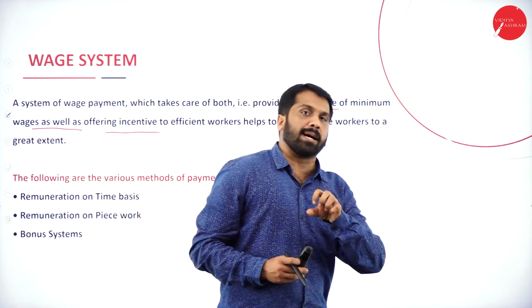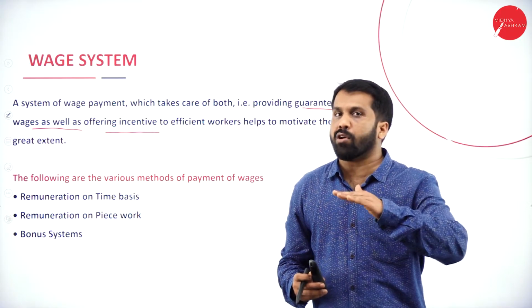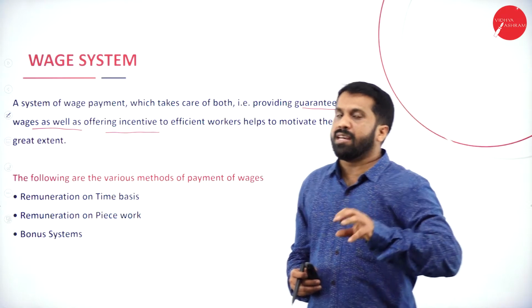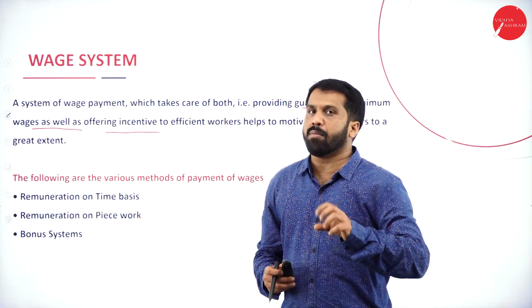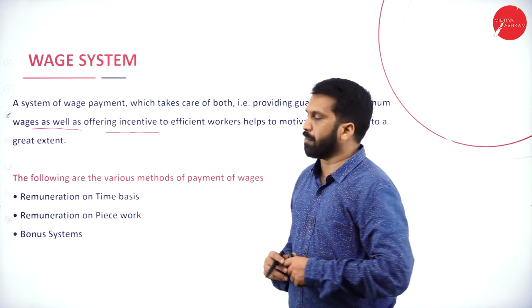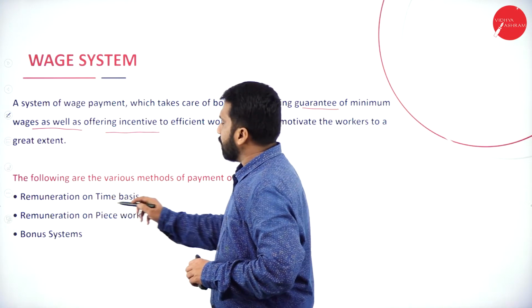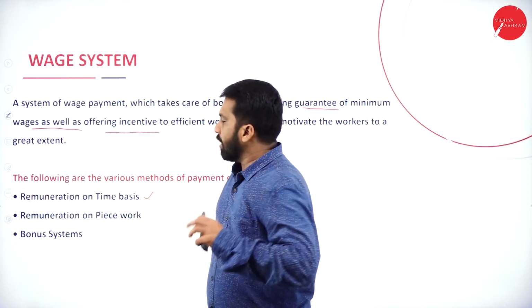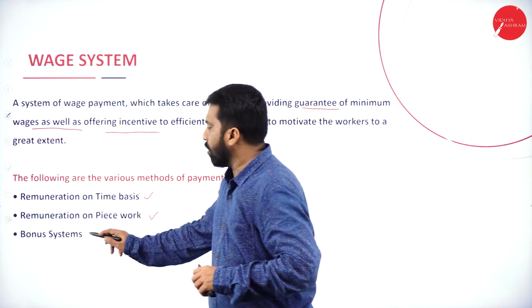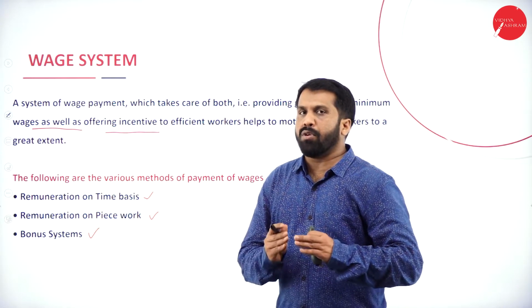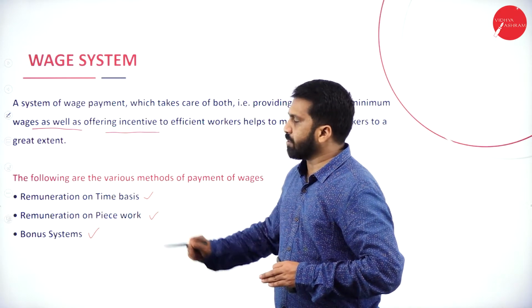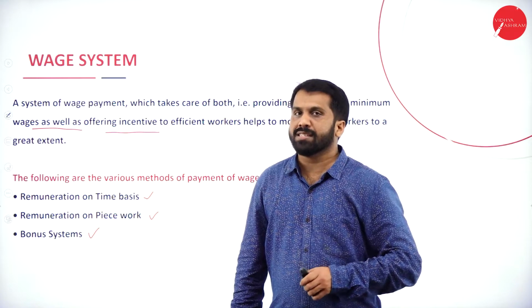If you have saved the company's time or cost, you will be rewarded in the form of incentive, bonus, or extra benefit. These are called your wage system. Under this, we have remuneration on time basis, remuneration on piece work, as well as remuneration on bonus system. We will understand what is time basis, piece basis, and bonus system.